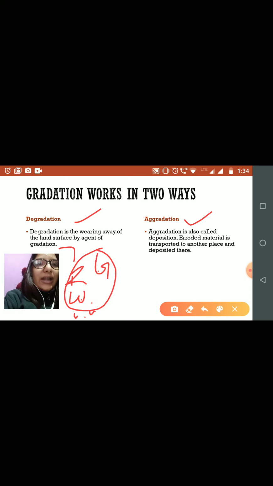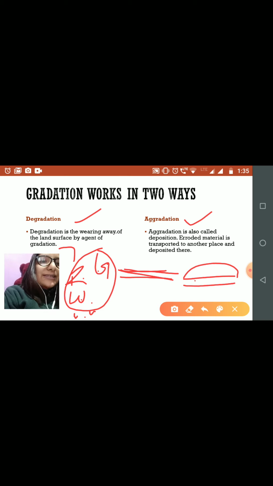Now see aggradation. Aggradation is also called deposition. Eroded material is transported to another place and deposited there. The agents of degradation, like river and wind, wear away the land surface, and when the material gets deposited in a certain place, another type of landform will form.